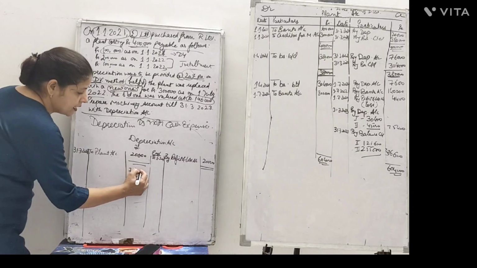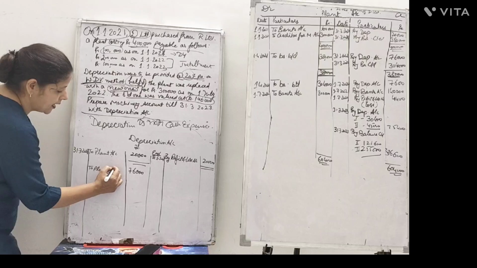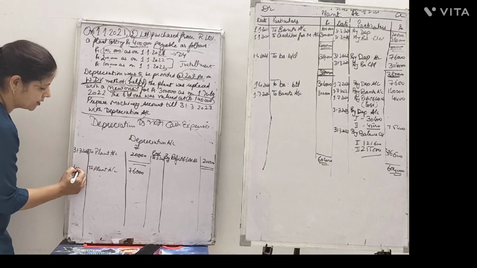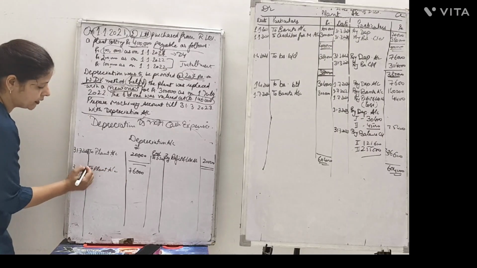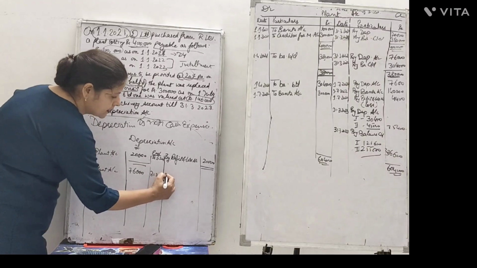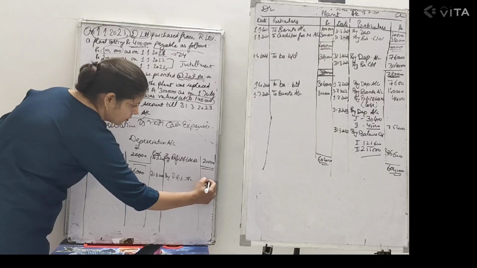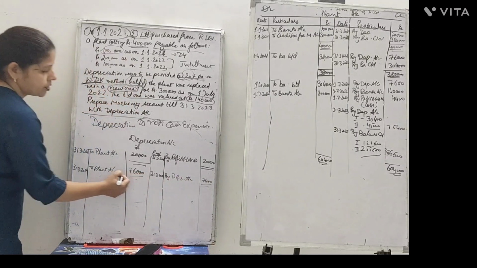So 76,000 depreciation which was charged on the plant as on 31st March 2022 would be taken to the profit and loss account the same year by profit and loss account with rupees 76,000 only. Account is closed here for the year.